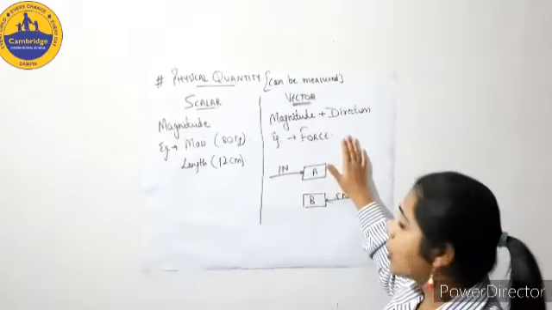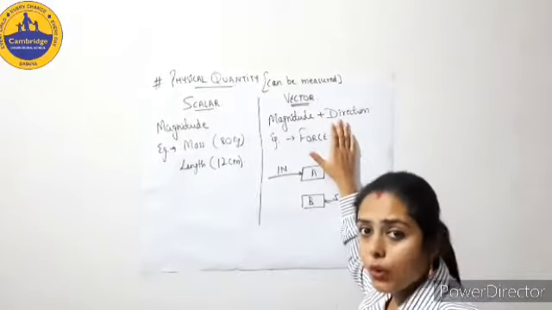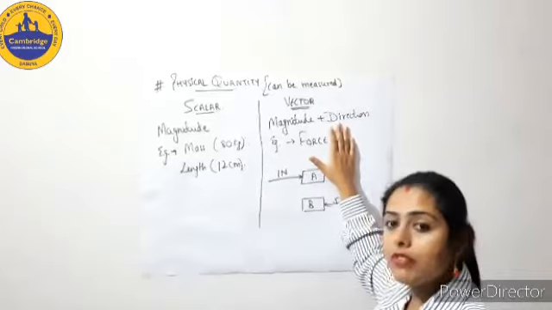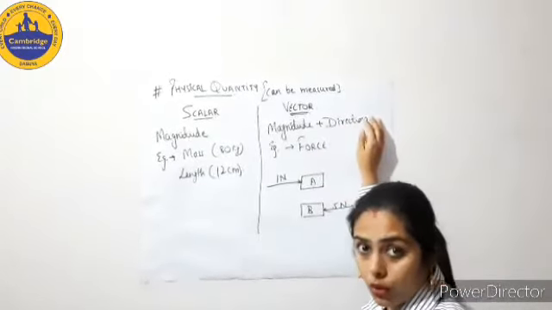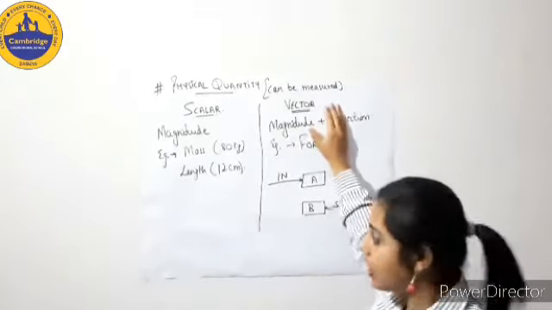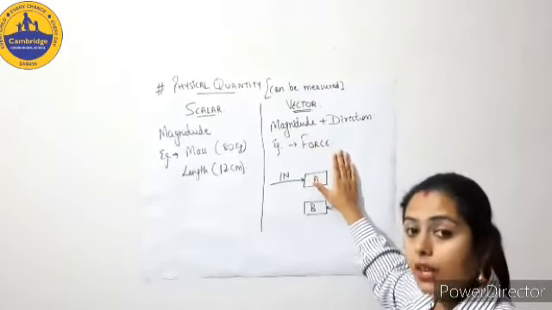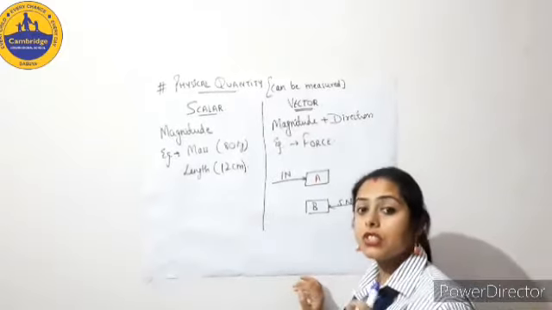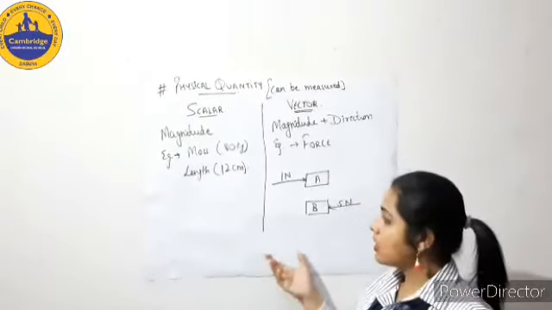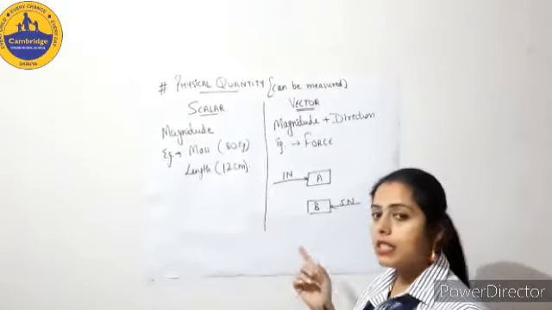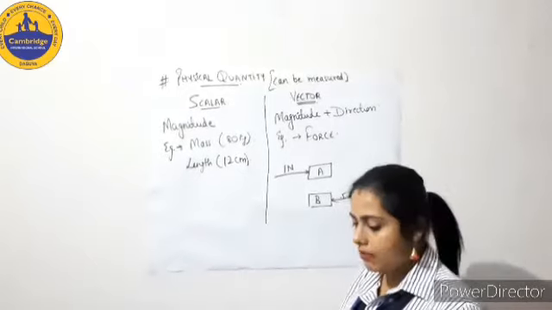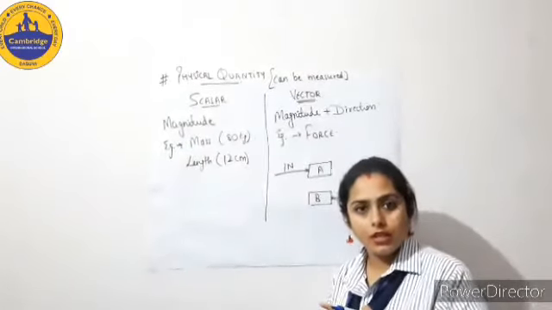A vector quantity requires magnitude. Magnitude is required everywhere, in every quantity, plus any quantity which requires direction also, we say that quantity is a vector quantity. For example, force. It requires a particular direction. The direction in which you apply force, the object will go in that direction. So this is the topic for today. We did the introduction to motion, we did the term position, and then we did the term physical quantities.